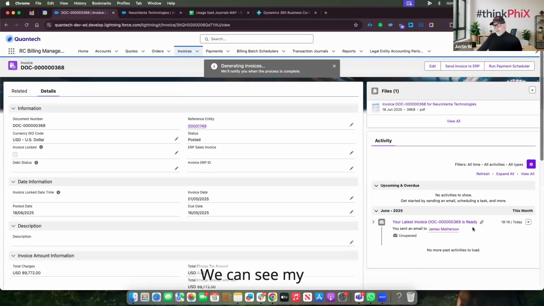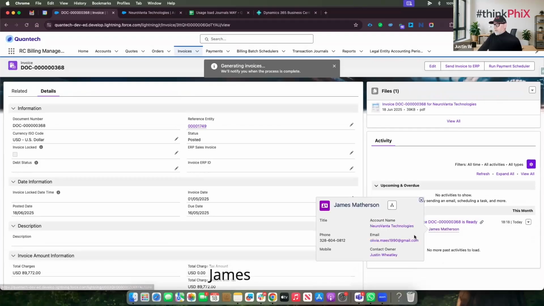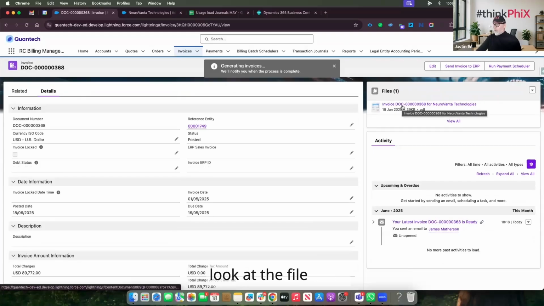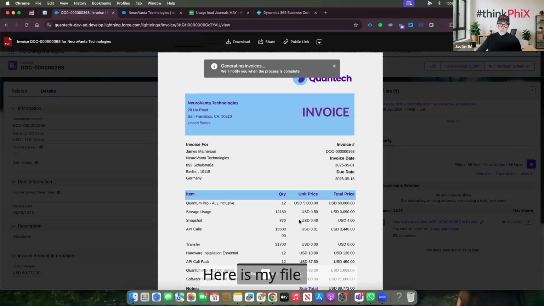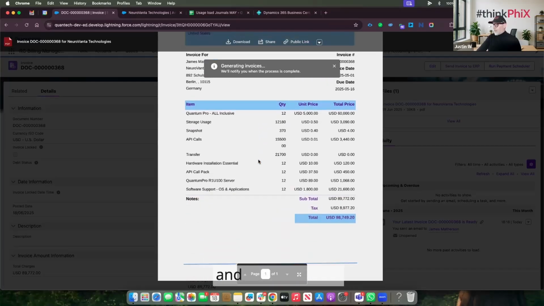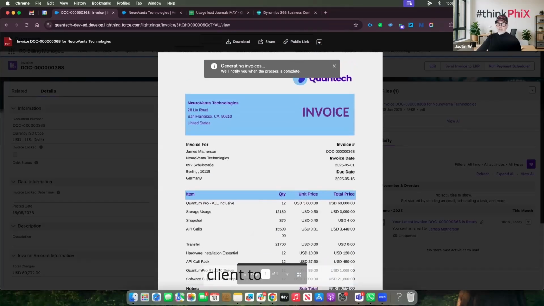We can see my invoice has been sent out to James Matheson. So automatically my invoice has been sent out, and I can actually have a look at the file here. Here is my file with all of the details on my invoice, which is nice and simple for my client to understand.